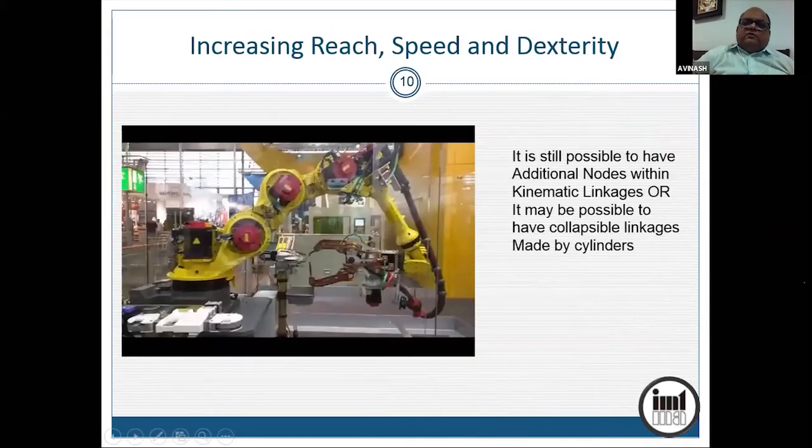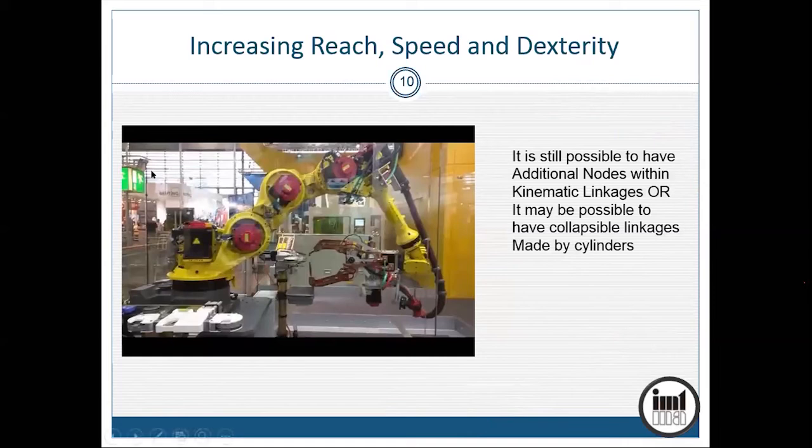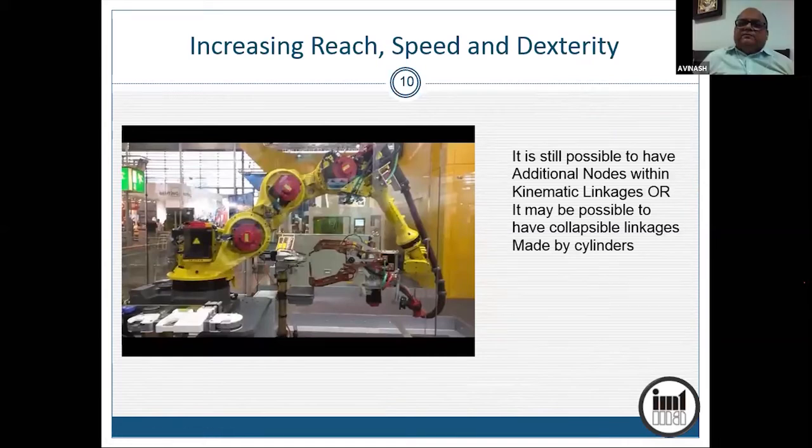Of course, nobody stops us from increasing the number of axes in this single arm. For example, you can add one more joint like this one. This becomes the 7th axis. And what could be the advantage? The advantage is the reach of this robo will increase. Reach is one thing, dexterity is another thing.